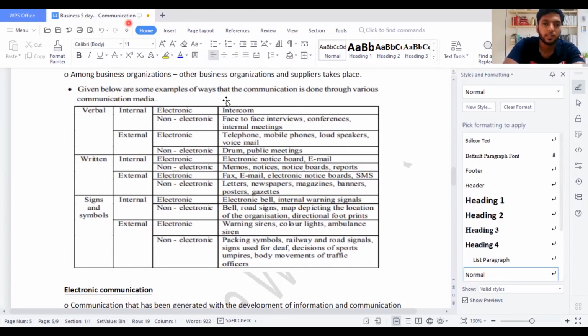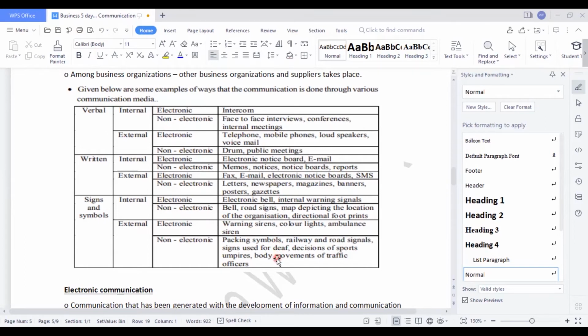Then when it comes to external, you have electronic warning sirens, color lights, ambulance sirens. Sirens means the sounds you might listen to. That's what a siren is. Signs like warning sirens, like a red light which is blinking and blinking, then you know that there's something wrong. Then non-electronic speaks about